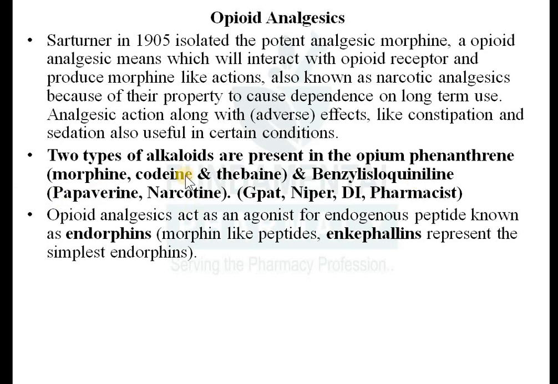All these are the natural alkaloids present in the opium. After that they have been modified structurally, and you get new semi-synthetic derivatives of all the narcotic analgesics. You have to remember which one is a benzylisoquinoline derivative. Normally they don't ask about the phenanthrene derivatives, but they do ask about the benzylisoquinoline derivatives, papaverine and narcotine. Opioid analgesics act as agonists at various opioid receptors or endogenous peptides known as endorphins, enkephalins and others. These are the endogenous peptides we have seen in the previous lecture.